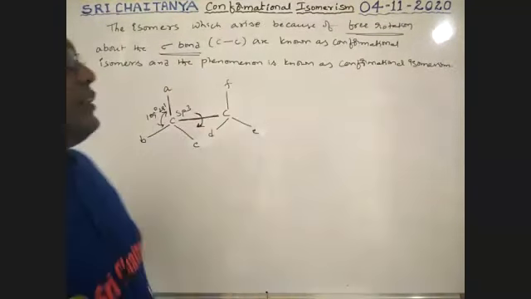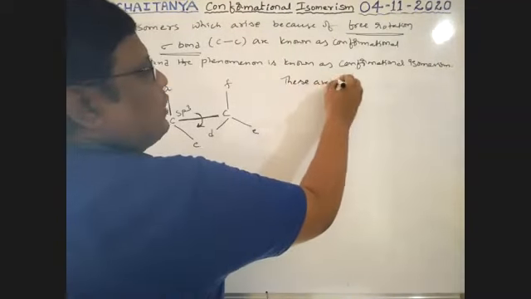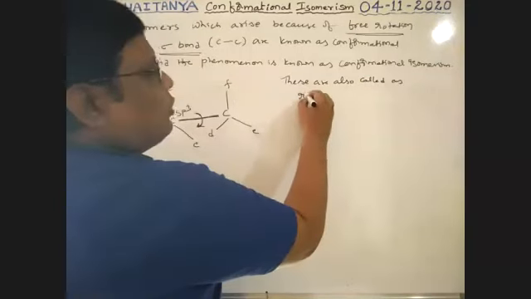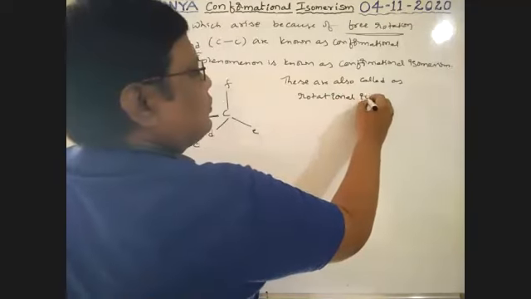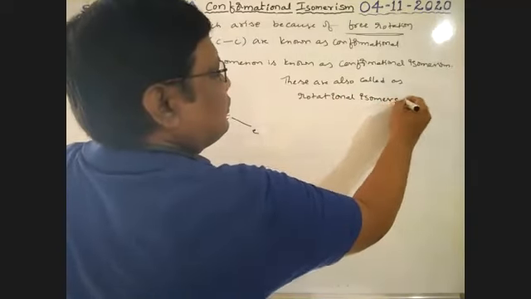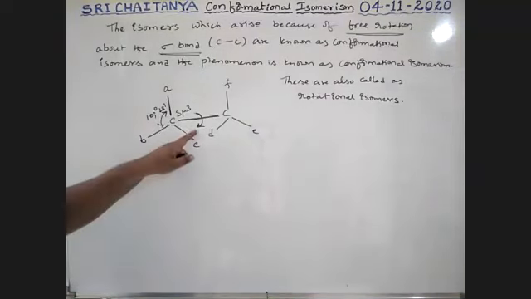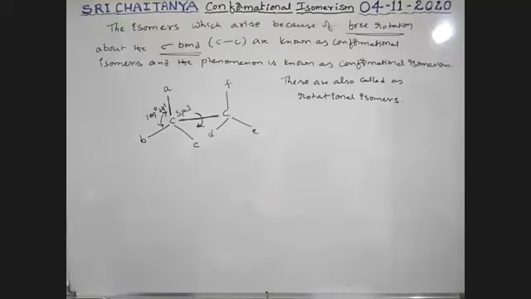That is why these are also called rotational isomers, because of rotation, different isomers are possible.